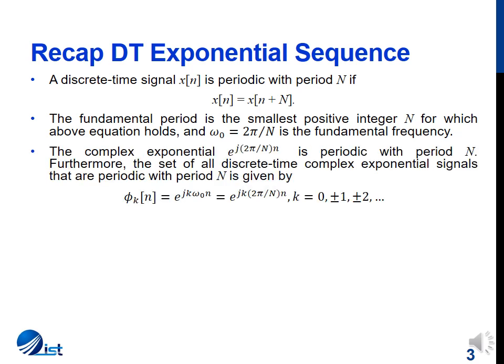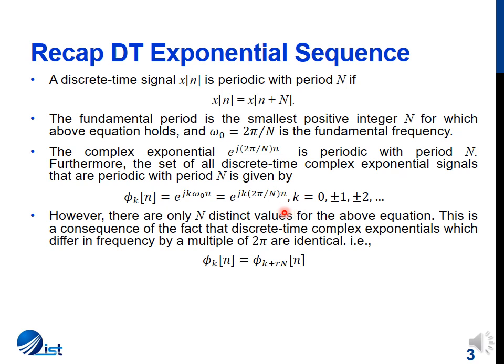Now if we look at the complex exponential e to the j 2 pi by N, this is periodic with a period N. All the discrete time complex exponentials which are separated from this exponential by an integer multiple of 2 pi are also periodic, because after every 2 pi, sinusoids repeat. So if we substitute k equal to plus 1 or minus 1 or plus 2 or minus 2 and so forth, we'll get the same value for the signal.